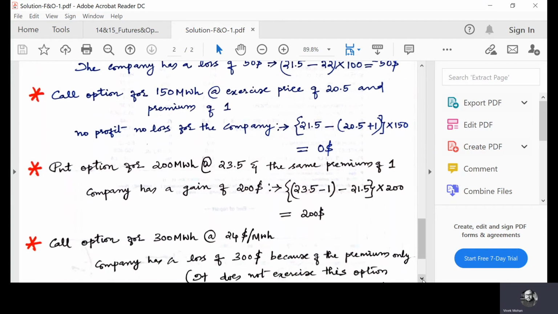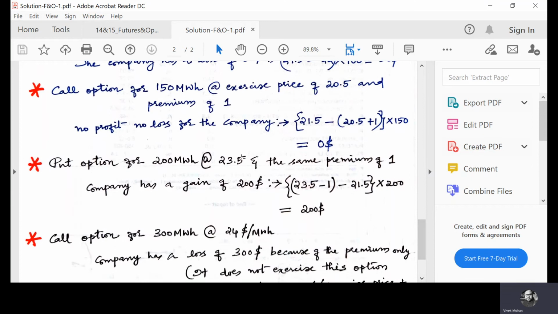Now another put option for 200 megawatt hours at 23.5 and the same premium of $1 per megawatt hour. Here we know that the exercise price is 23.5, but the spot price is 21.5. Call option is for buying and put option is for sale.